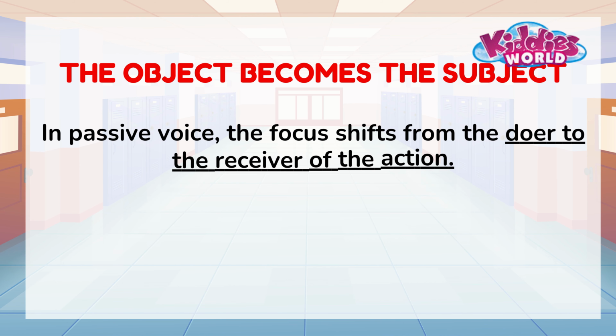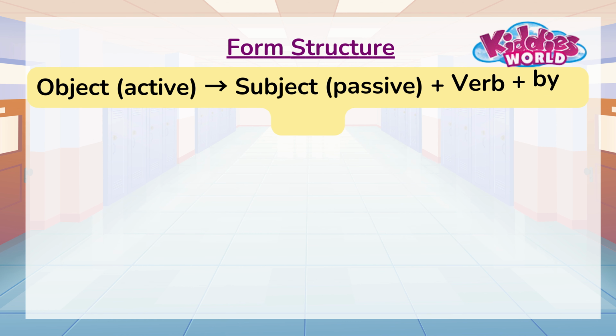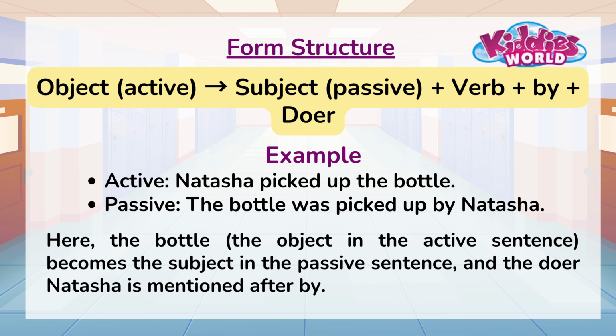The object becomes the subject. In passive voice, the focus shifts from the doer to the receiver of the action. So, the direct object of the active sentence becomes the subject of the passive sentence. Check the form in examples for clear understanding.